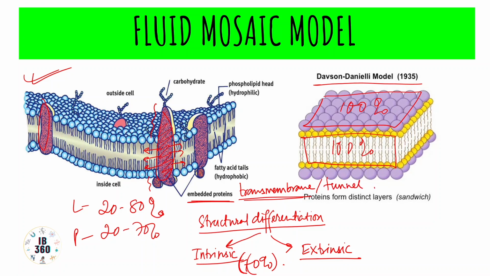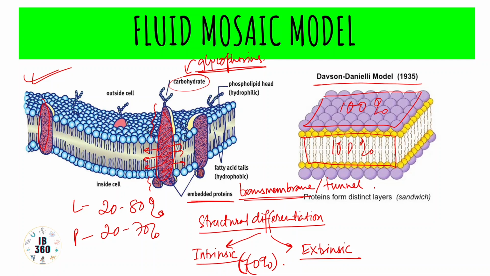And some helical structures may extend beyond the two surfaces, and these are carbohydrates they're mentioning. To be more precise, these are glycophorins. Okay, then there are also extrinsic proteins.